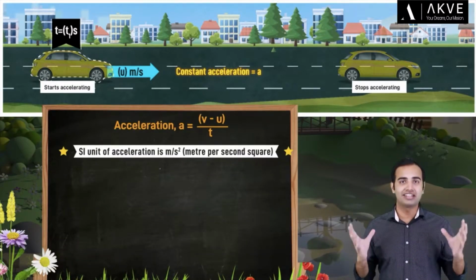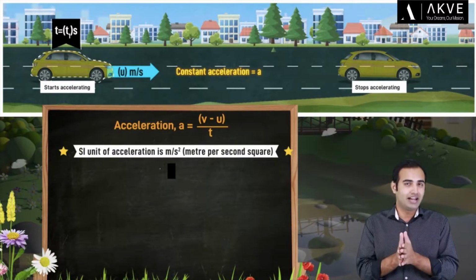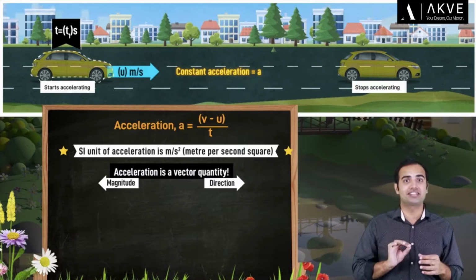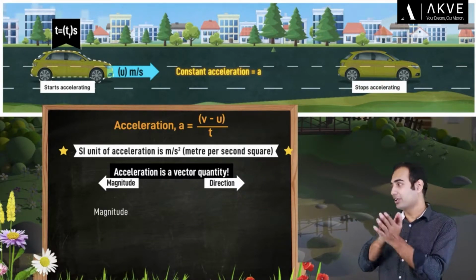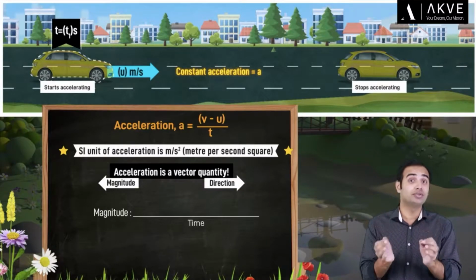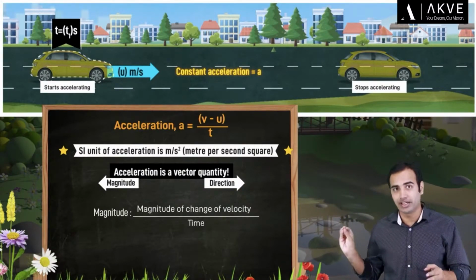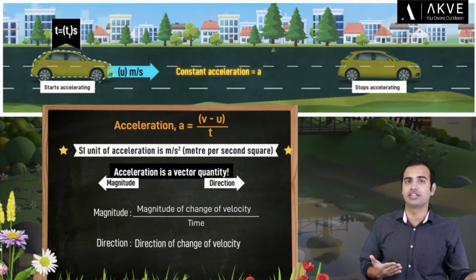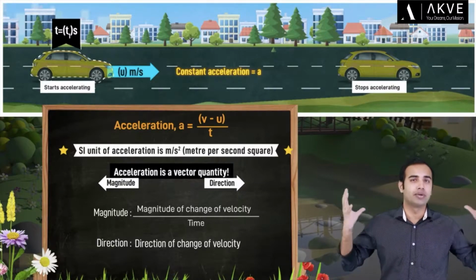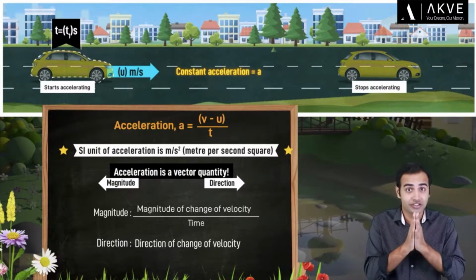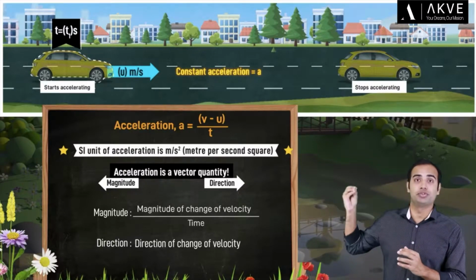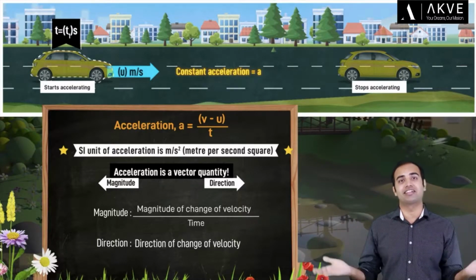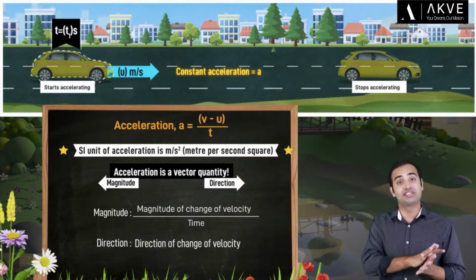Now the next important thing I want you to remember is that acceleration is actually a vector quantity, which means we need both magnitude and direction to completely define it. Now the magnitude of acceleration is nothing but the magnitude of change of velocity with respect to time, while the direction of acceleration is same as the direction of change of velocity. Now these definitions might sound complicated, but what I'm really trying to say is that the formula that we have just learned, that is a is equal to v minus u by t, helps us calculate both the magnitude as well as the direction of acceleration. Let me show you how with some examples.